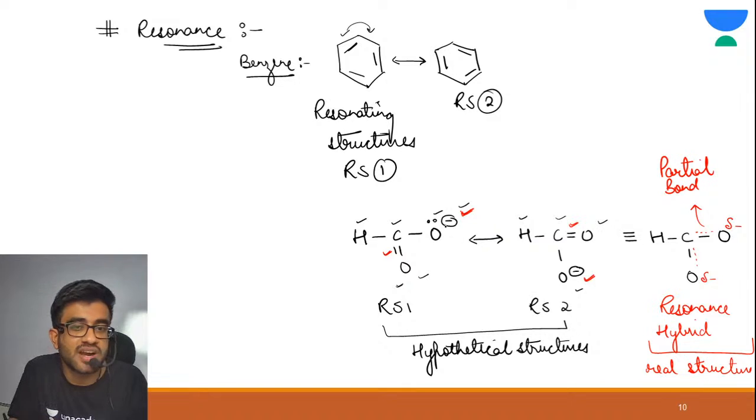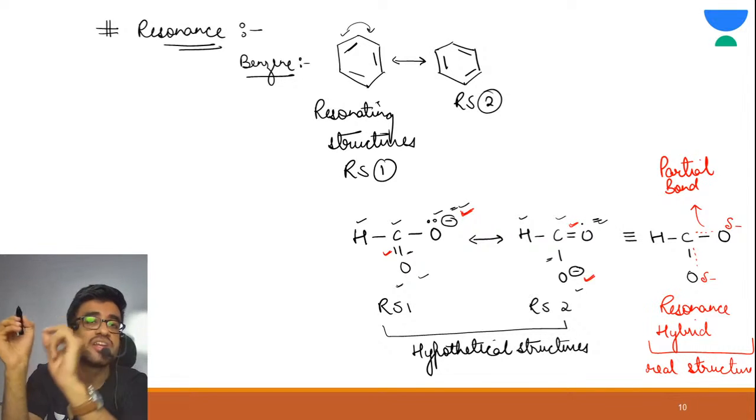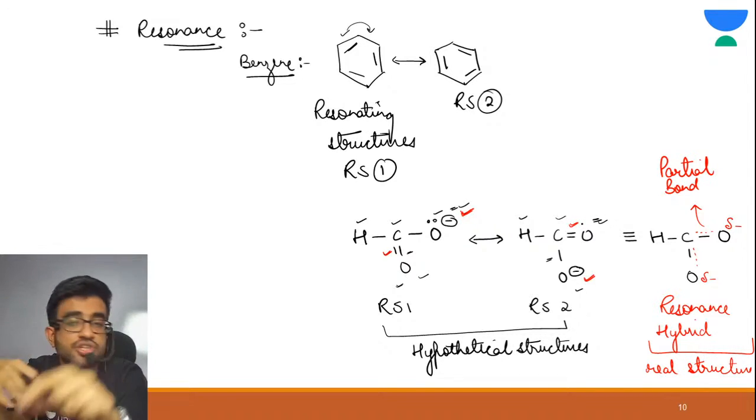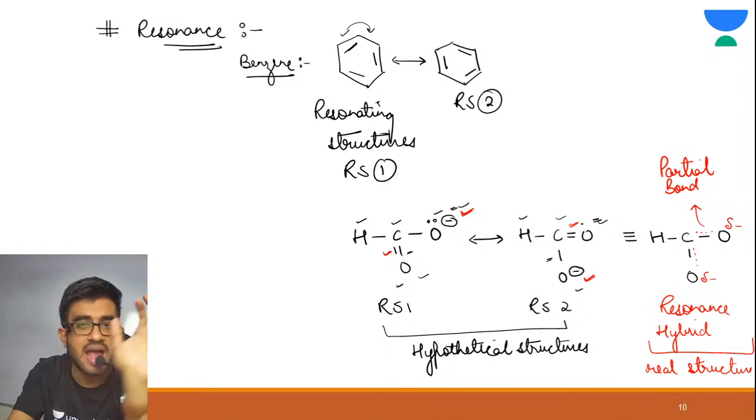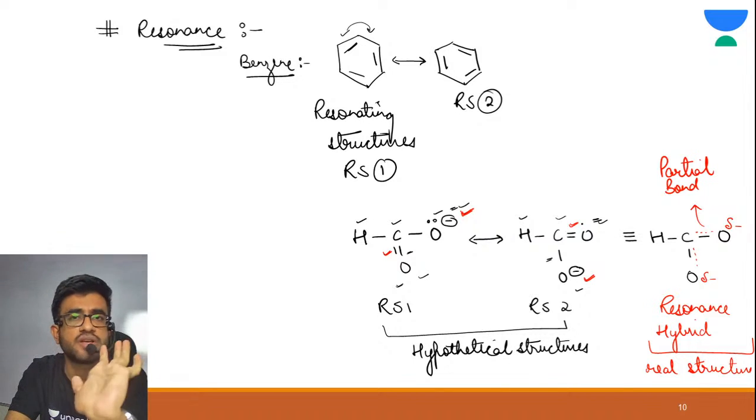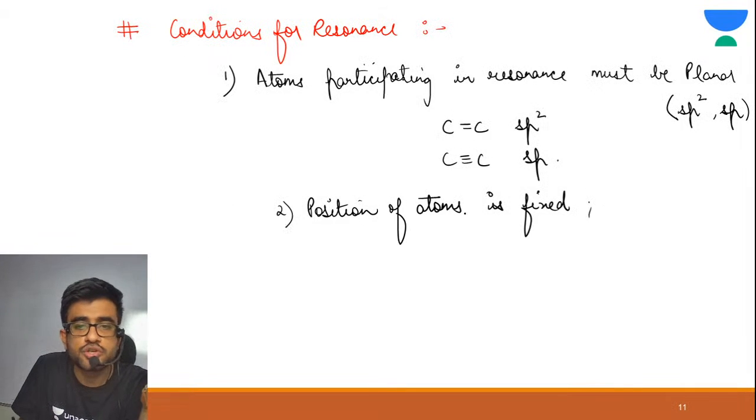Are you able to understand this? See, here there is a pi bond, here you don't have a pi bond; here there are lone pairs, there are no lone pairs. So we are just interchanging the position of pi bond and lone pairs. The atoms' positions remain fixed. All right, so position of atom is fixed.